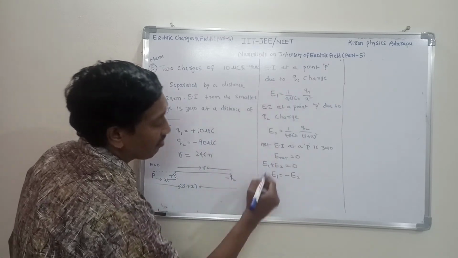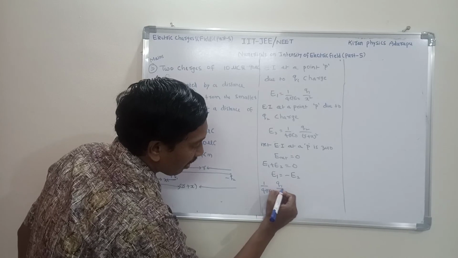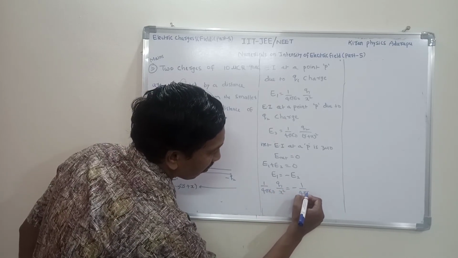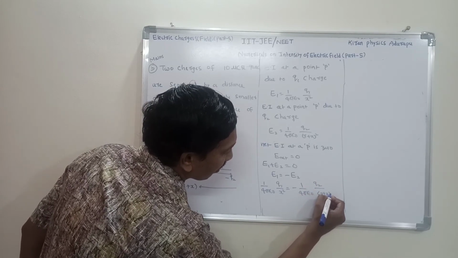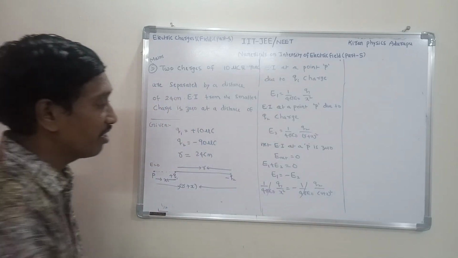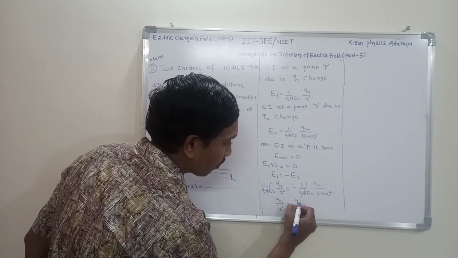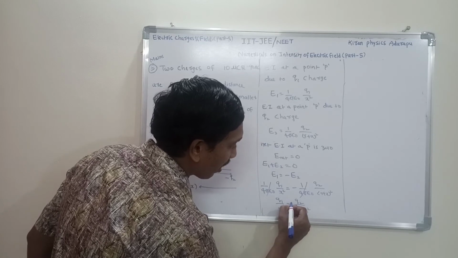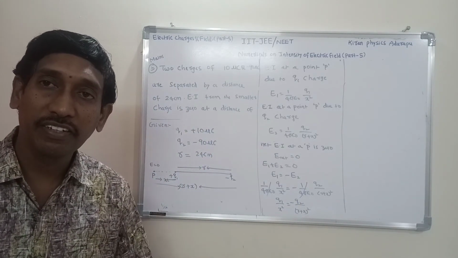What is the expression for E1? 1 by 4 pi epsilon naught into Q1 by x square is equal to minus 1 by 4 pi epsilon naught into Q2 by (R plus x) whole square. These two cancel. What is the remaining expression? Q1 by x square is equal to minus Q2 by (R plus x) whole square. We know all these values, so substitute.